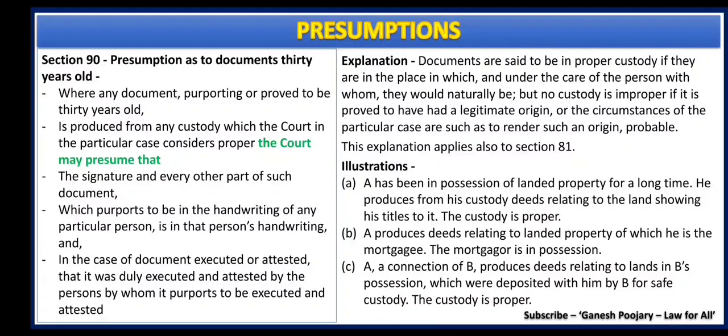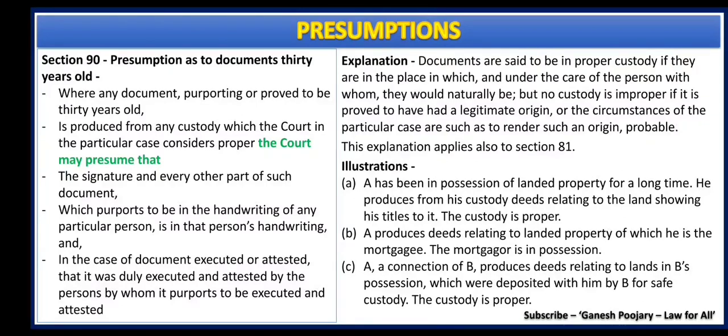Section 90 discusses about presumption as to documents 30 years old. When the question is about the genuineness of a document which is 30 years or more old, the court may presume that the signature or the handwriting of that particular document is of the persons with whom that particular document is available. The court may presume that, or if the document is attested or executed, the same thing can be presumed by the court as genuine. That is about the documents which are 30 years or more old.